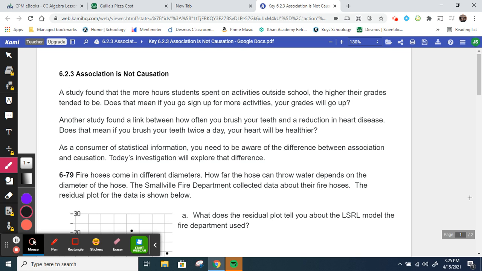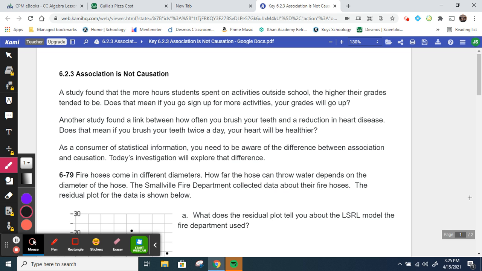Hi, algebra students. Today we're going to talk about section 6.2.3, which is called Association is Not Causation. So a study found that the more hours students spend on activities outside school, the higher their grades tended to be. Does that mean if you sign up for more activities, your grade will go up?